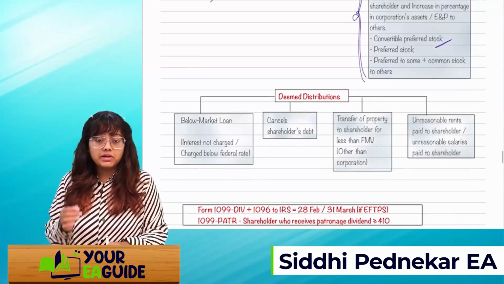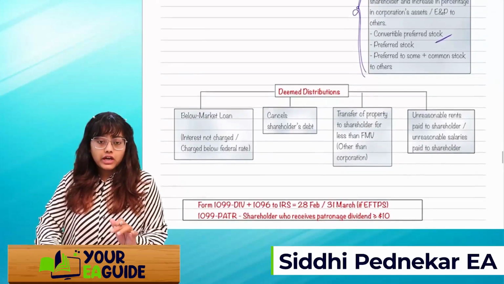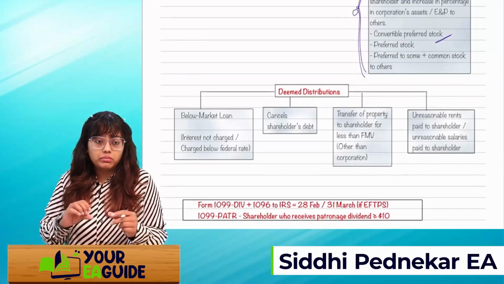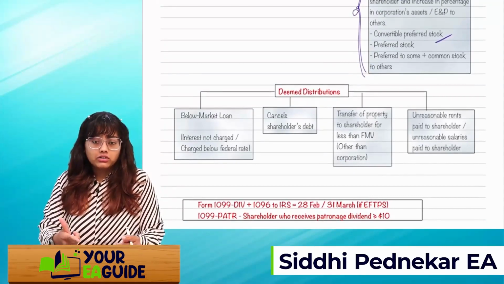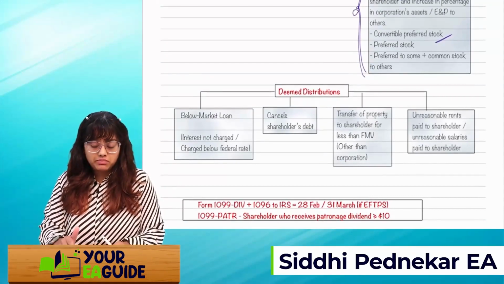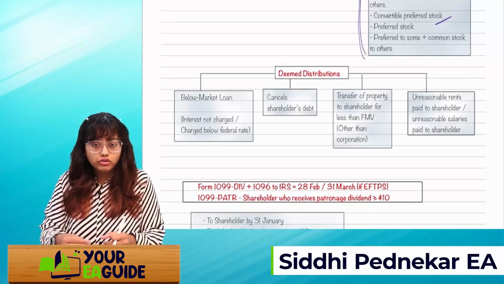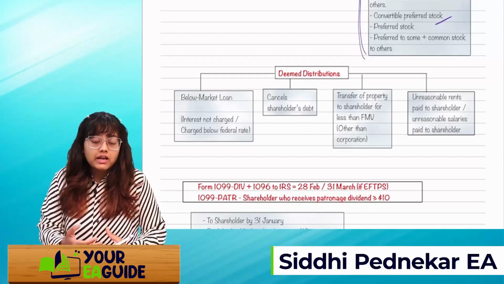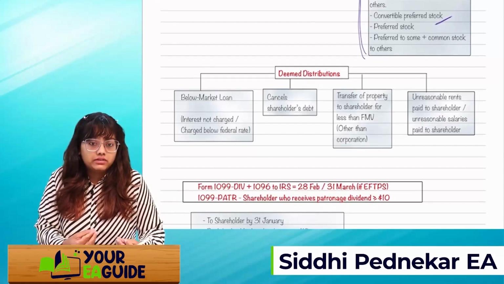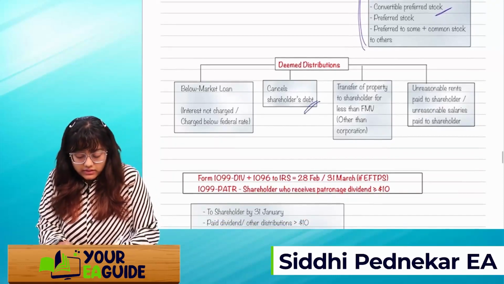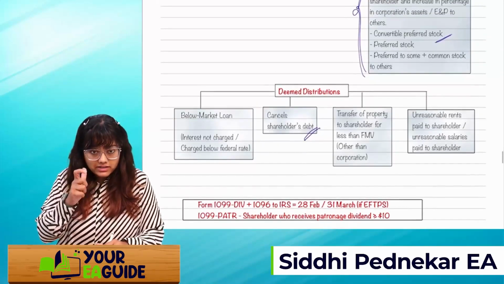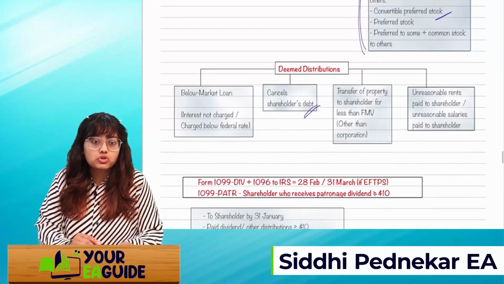Next is deemed distribution. If the corporation provides a below-market loan, below-market interest, or has not charged interest to the taxpayer, then that kind of loan will be called a deemed distribution. If the shareholder already has some debt and that debt has been cancelled by the corporation, then that cancelled debt is called a deemed distribution.